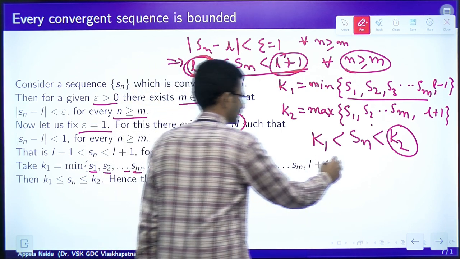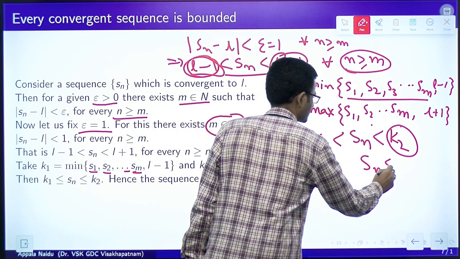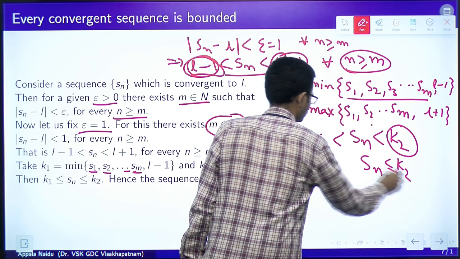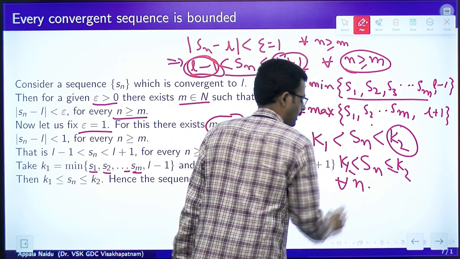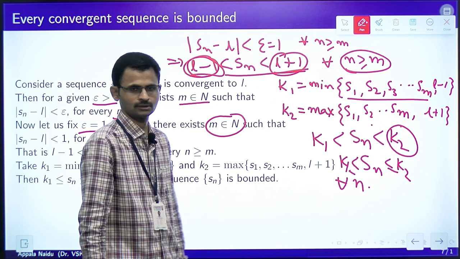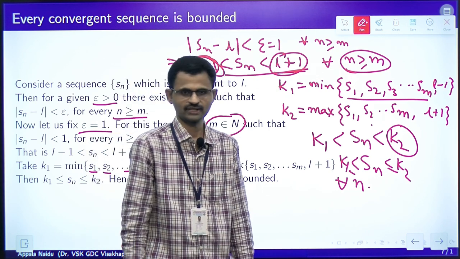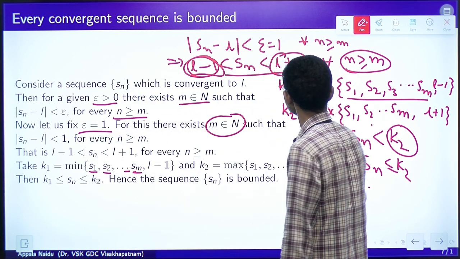Hence, Sn is less than or equal to K2 and greater than or equal to K1 for every n. So, this is the boundedness of the sequence.